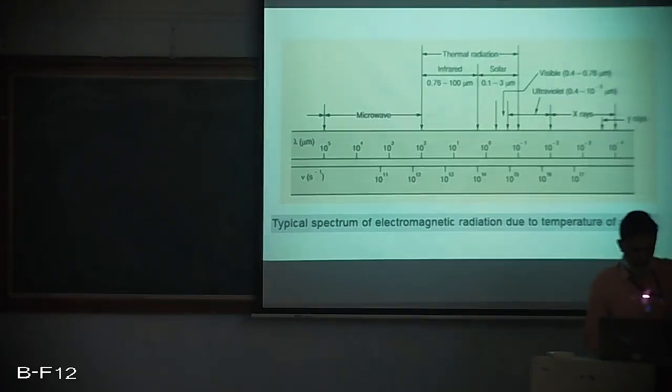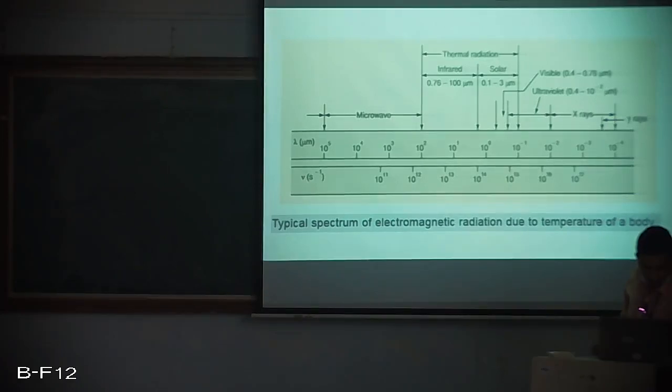This, of course, is the typical spectrum of electromagnetic radiation due to temperature of a body. We are finding that the upper scale of the spectrum indicates wavelength in terms of micrometers, right from 10 raised to 5 to 10 raised to minus 4, and the frequency of 10 raised to 11 to 10 raised to 17.